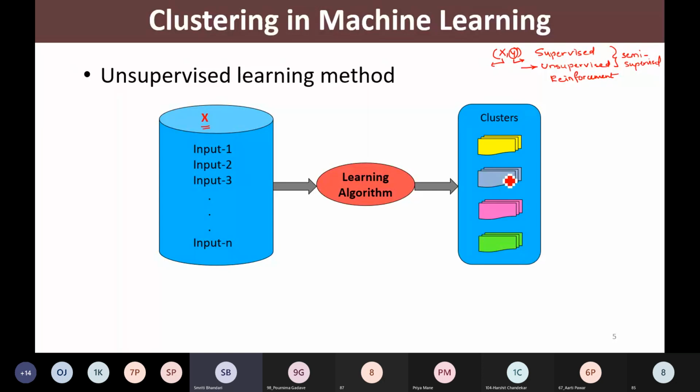How many clusters would we like to have? We may specify the number of clusters, and the learning algorithm will group the input data into that many clusters based on some similarity. So this is how unsupervised learning methods work, and clustering methods are unsupervised learning methods. Those we are going to see.